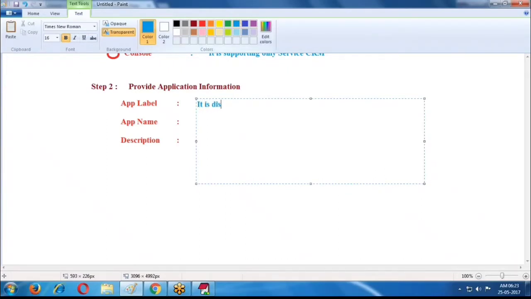It is a display on the app menu bar. It is nothing but external use or external display. Whenever we are using application name, it is for programming purpose.